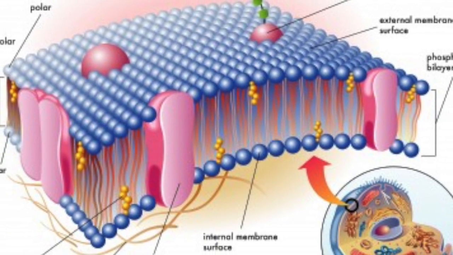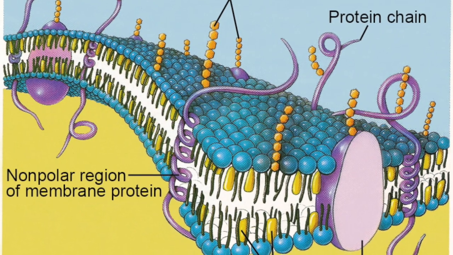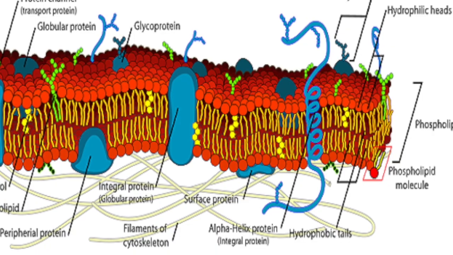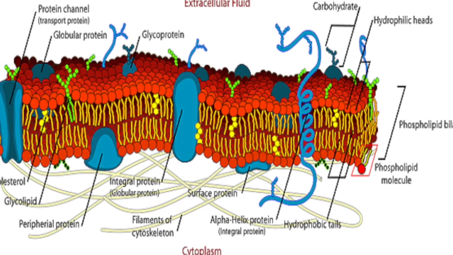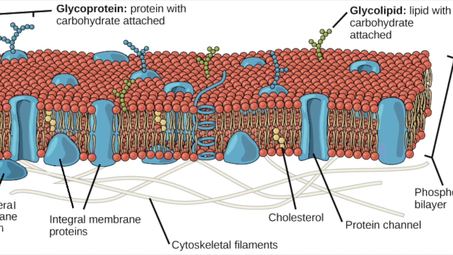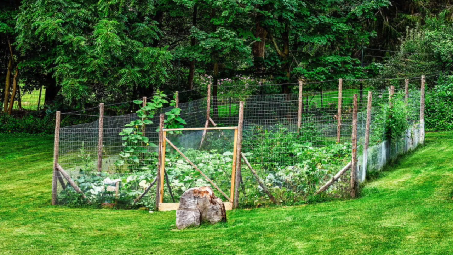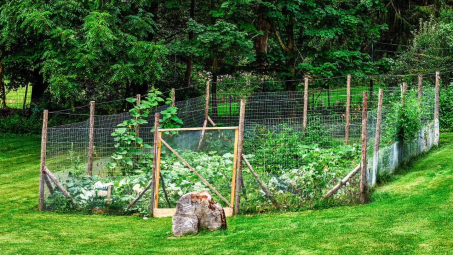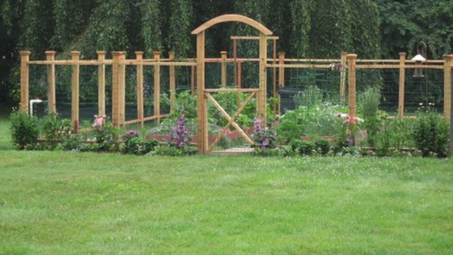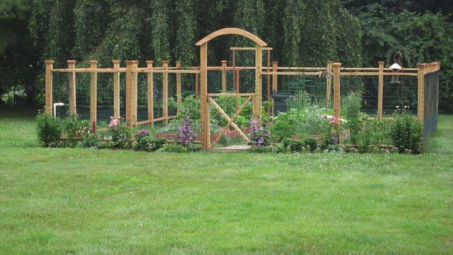The cell membrane is a biological membrane that separates the interior of all cells from the outside environment. The cell membrane is selectively permeable to ions and organic molecules. The main purpose of the cell membrane is to control the movement of substances in and out of cells. The cell membrane is like the garden fences because the cell membrane controls what goes in and out of the cell in a similar way garden fences control what and who go in and out of the garden.